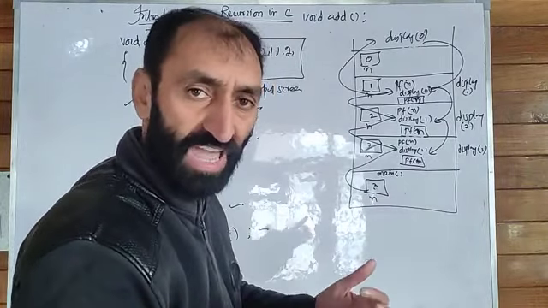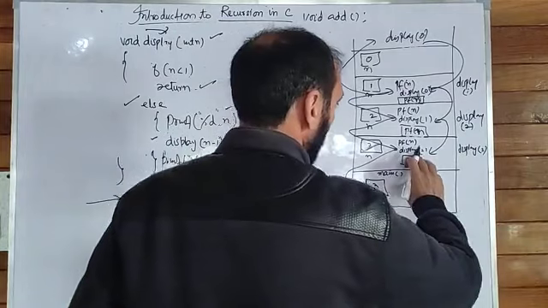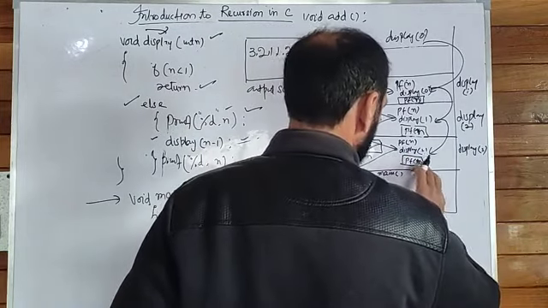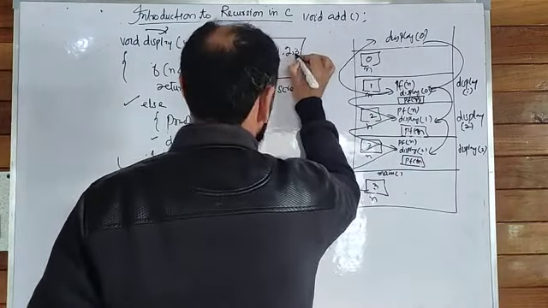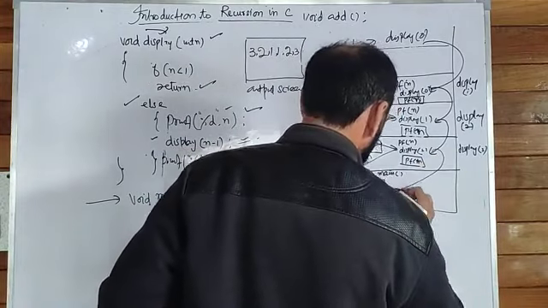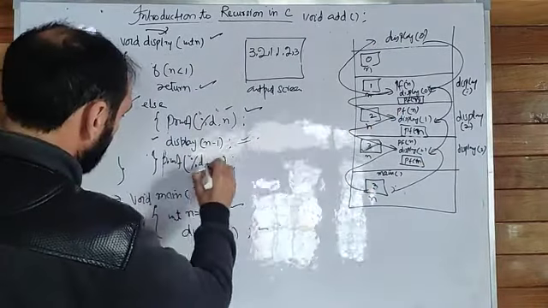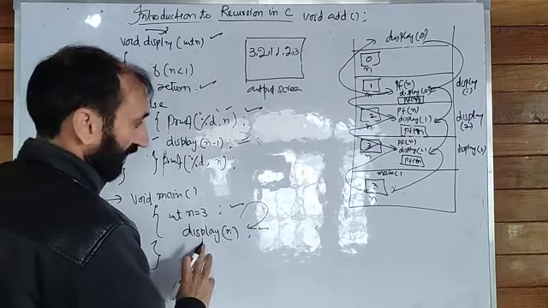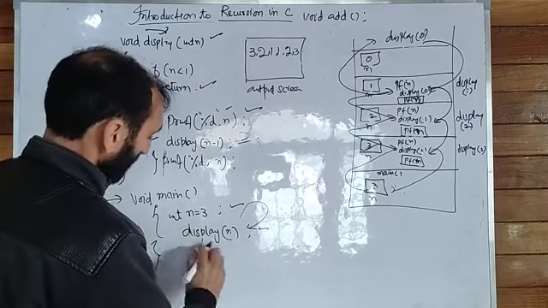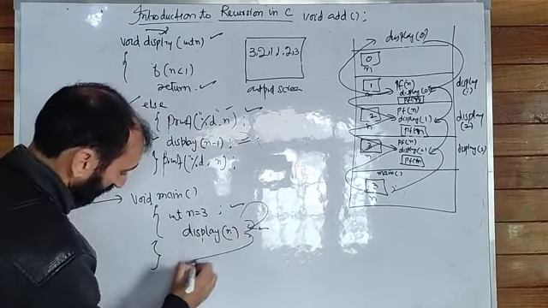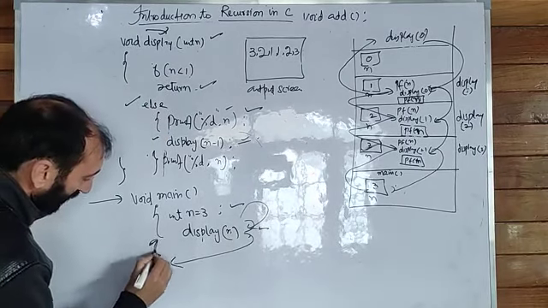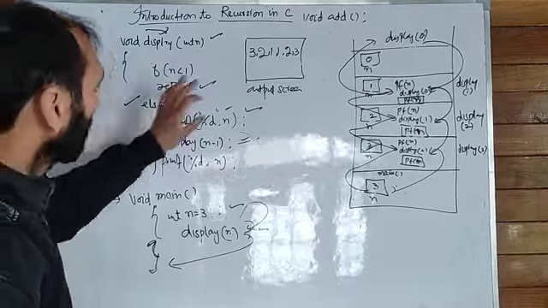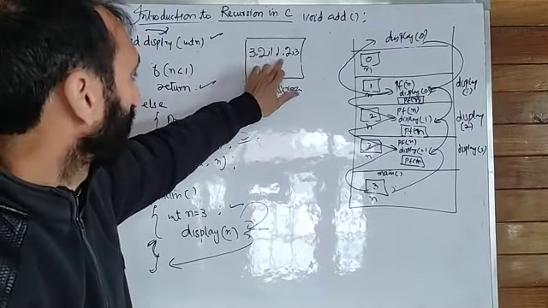Back to that function where it has been called. Your display 2 has called it. So here printf n. N is 3. 3 will get printed. And after that, the control will go to main. The main function had called display with 3, so control returns there, and this program will finish here. And with this, our output is 3, 2, 1, 1, 2, 3.